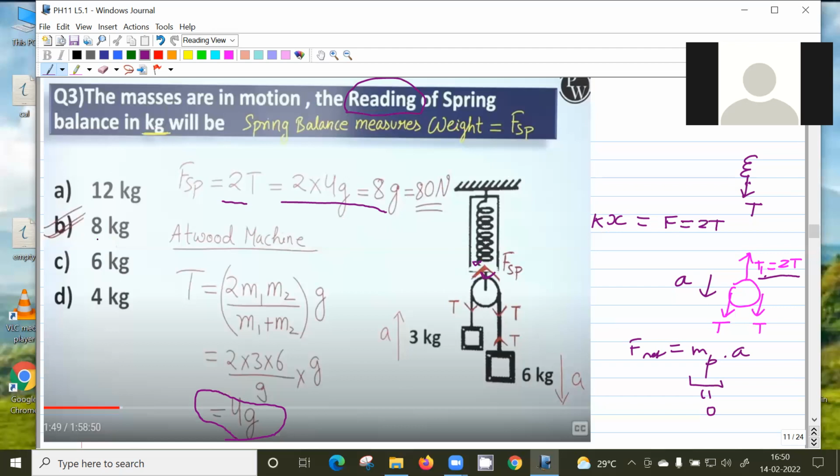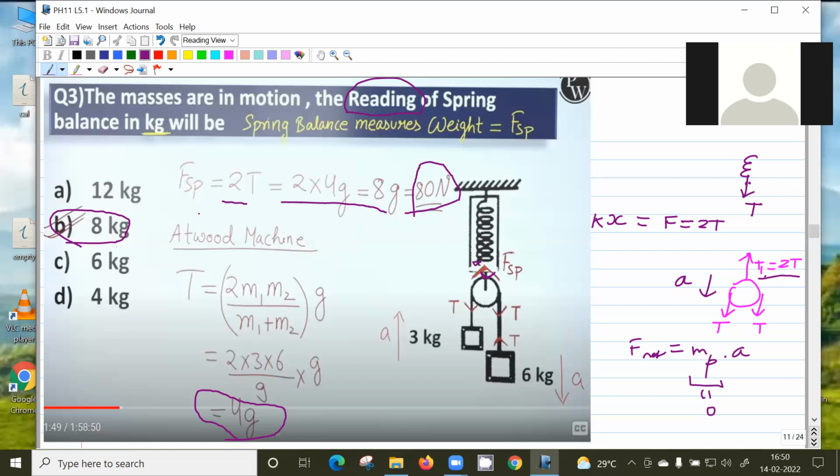So is it clear? Yes. The tension force which is pulling the string is 80 Newton, no? Yes, sir. 1 kg is equal to 10 Newton. Yeah, if you assume G is 10. So under the assumption that G is 10, this will correspond to 8 kg.